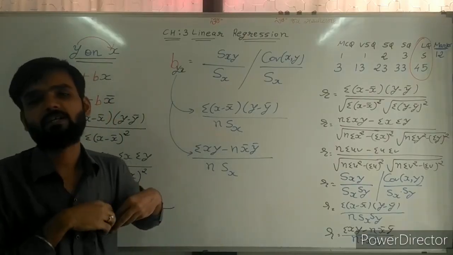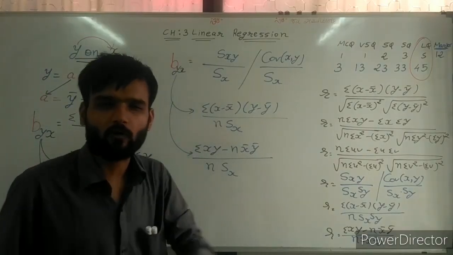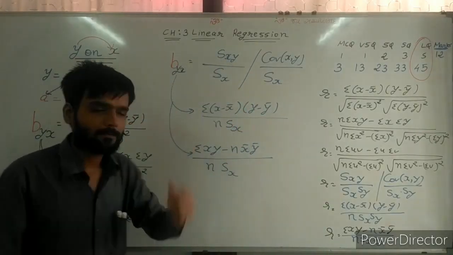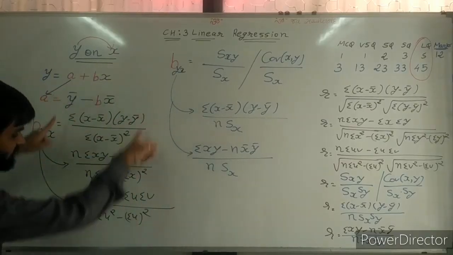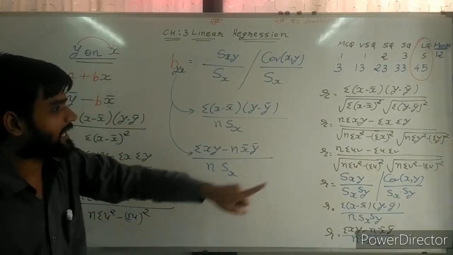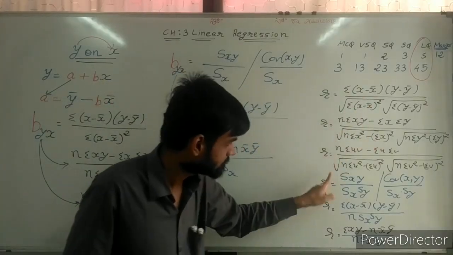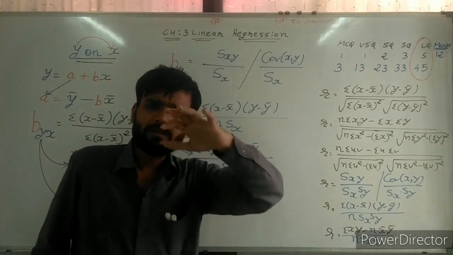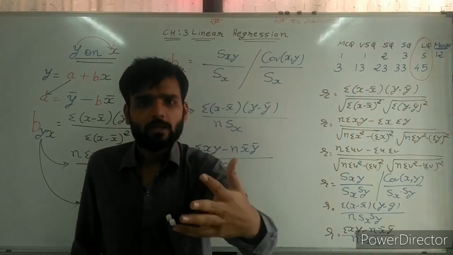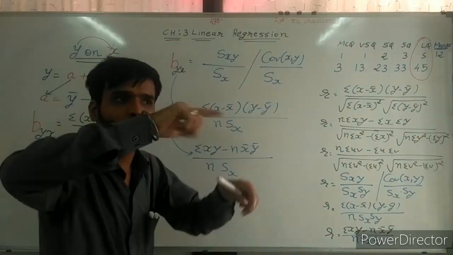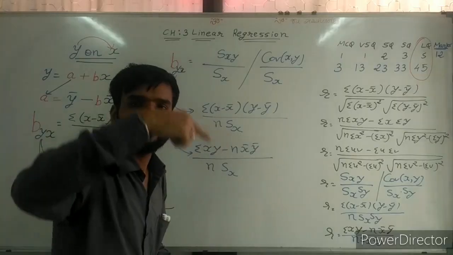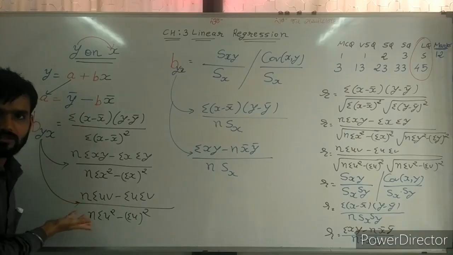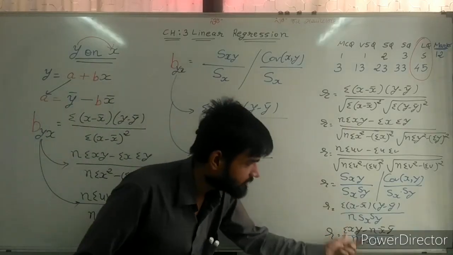But now I want to clear one important thing. Difference between these three formulas and those three formulas. Here in these three formulas, we are not writing the root sign. It means what? We are making square of it. Because whenever we make square of a root sign, it will be cancelled, and the original value we can write. So your root sign is not written here, and also not given.